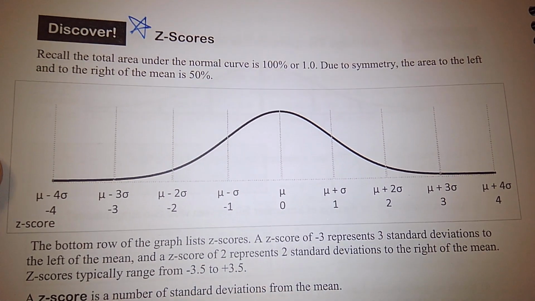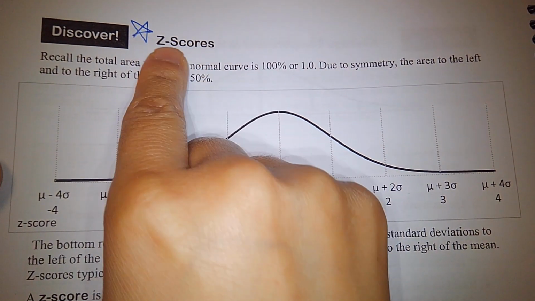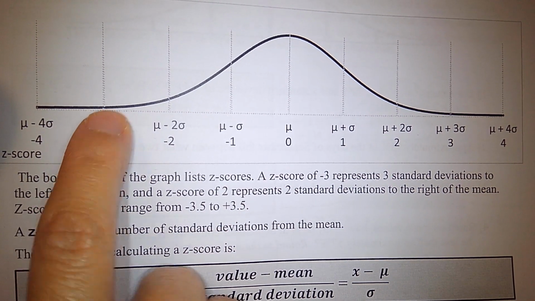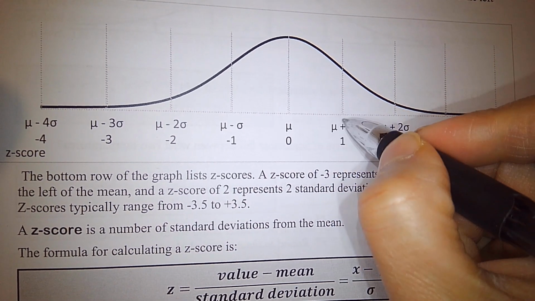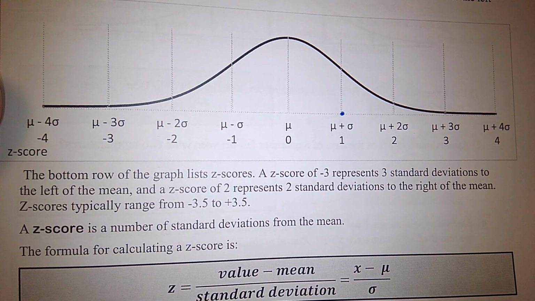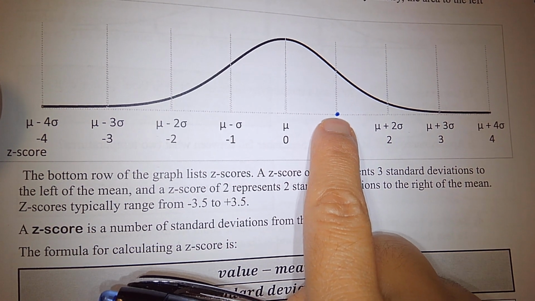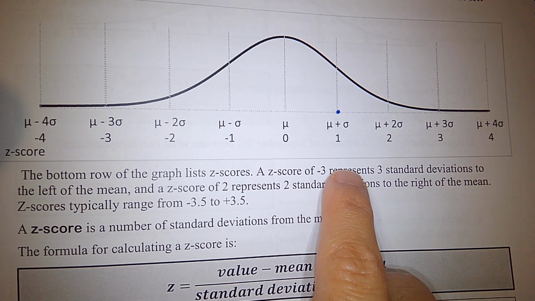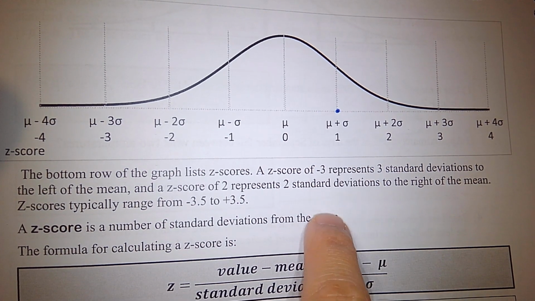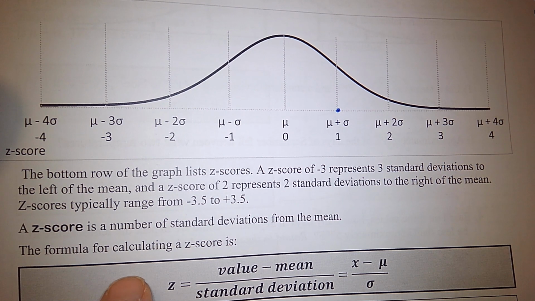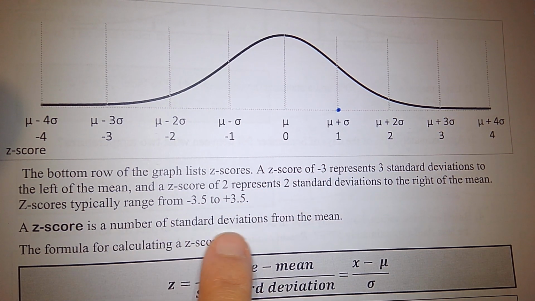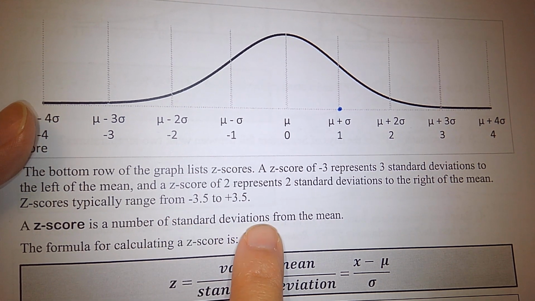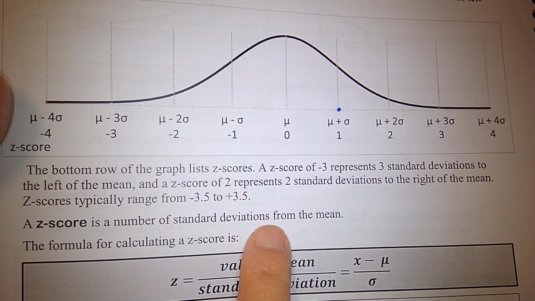All right, so we talk about the z-score. Let's understand what it means. Remember previously we talked about values that are 1 standard deviation above the mean. This value is 1 standard deviation above the mean, so we say this value has a z-score of 1. So the z-score gives us how many standard deviations a value is away from the mean.